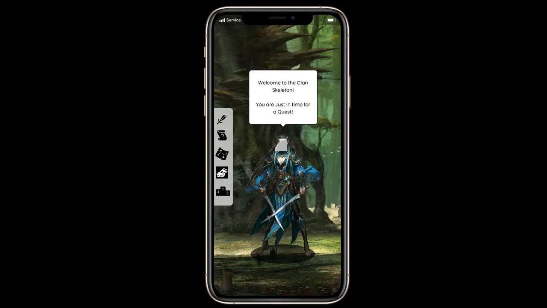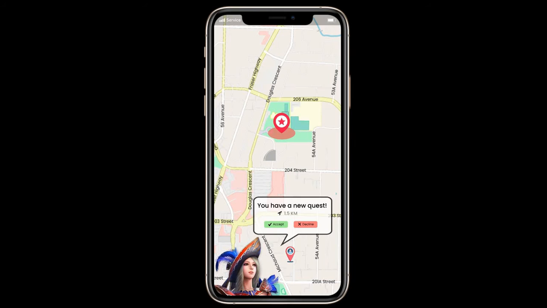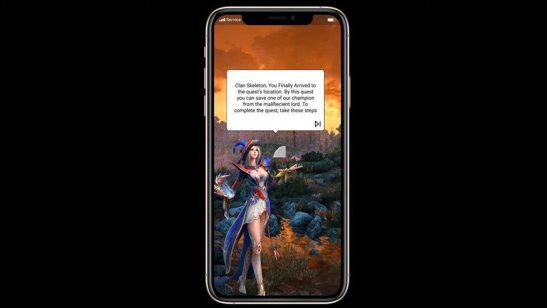Now a new quest is awaiting the user inside the clan, and the quest name can be found in the quest list here. The quest name is Trashes in the Forest and the user needs to press it to do the quest. As before, the user can see the quest location now in the screen. After accepting the quest, the user needs to visit the quest location.